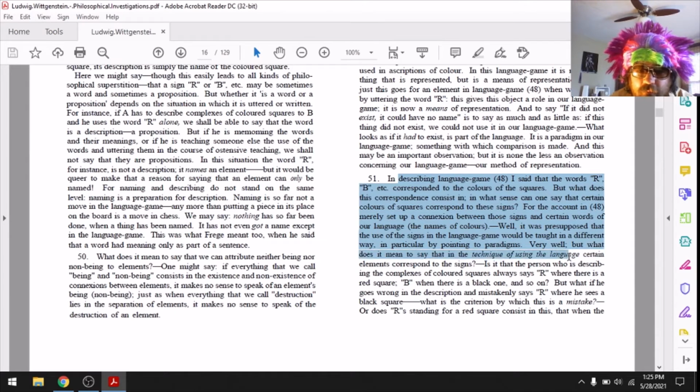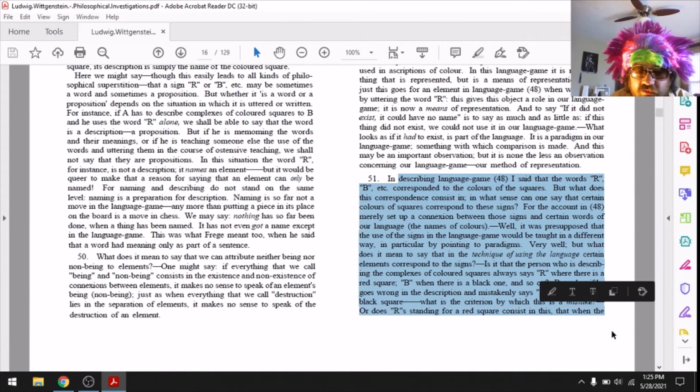Very well, but what does it mean to say that in the technique of using the language, certain elements correspond to the signs? Is it that a person who is describing the complexes of colored squares always says R when there's a red square, B when there's a black one, and so on? But what if he gets it wrong in the description and mistakenly says R when he sees a black square? What is the criterion by which this is a mistake?